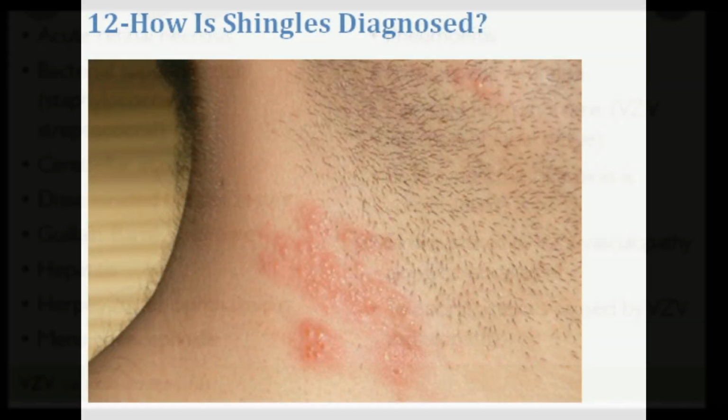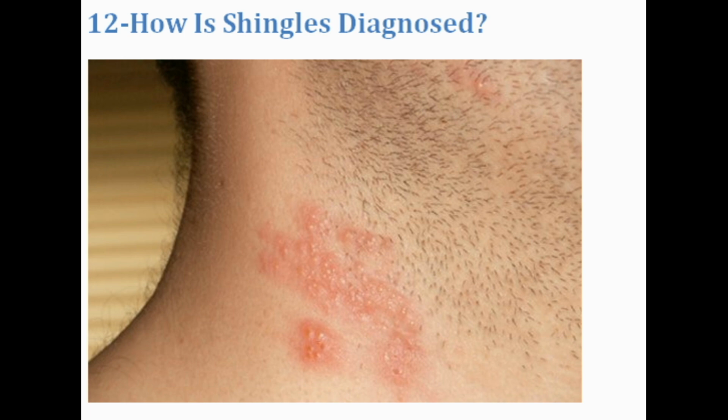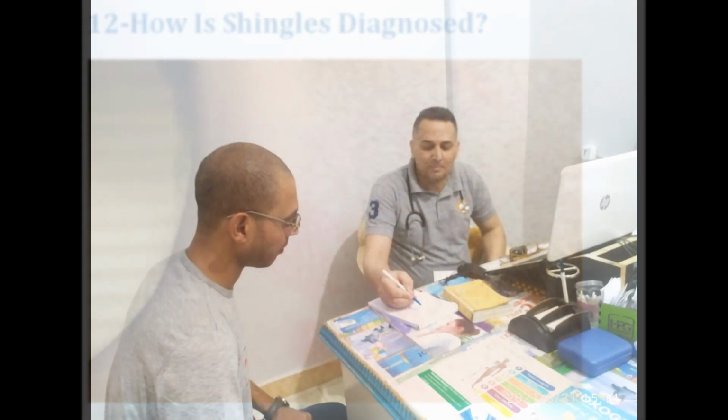12. How is shingles diagnosed? The clinical appearance of shingles is usually sufficient for a doctor to establish the diagnosis. Diagnostic tests are not usually required. However, particularly in people with impaired immune function, shingles may sometimes not have the characteristic clinical pattern. In this situation, samples from the affected skin may be examined in a laboratory, either by culturing the tissue for growth of the virus or by identifying the genetic material of the varicella virus.